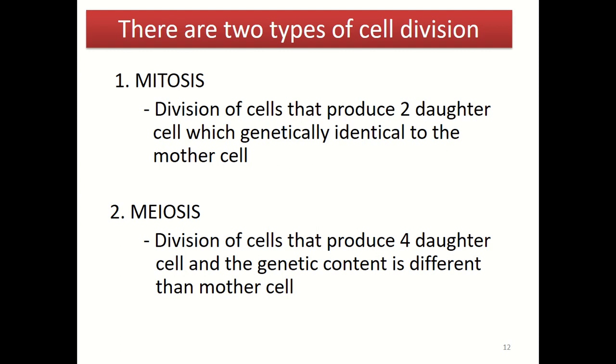Mitosis refers to the division of cells that produces two daughter cells which are genetically identical to the mother cell. Meanwhile, meiosis refers to the division of cells that produces four daughter cells, and the genetic content is different or varied compared with the mother cell.